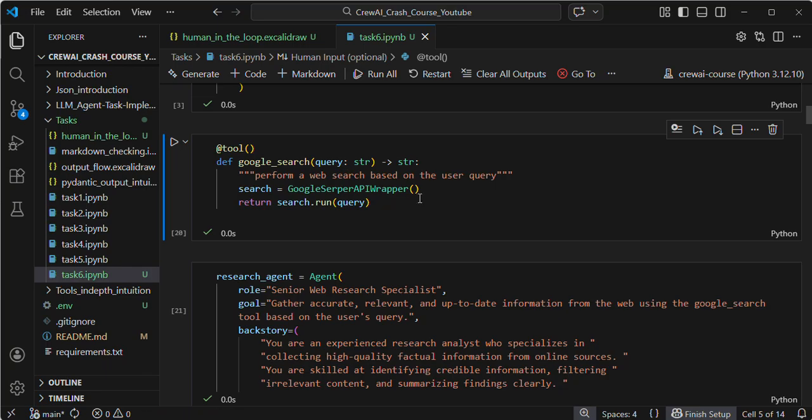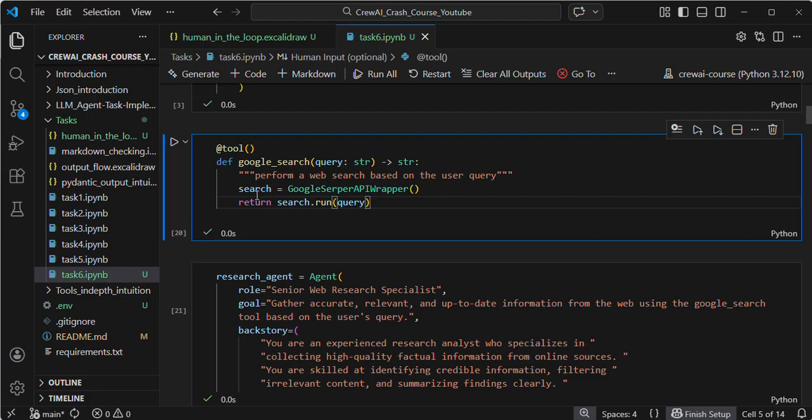Here I'm creating a custom tool. I'm defining this tool decorator, and by default the tool name is the function name. I'm giving some docstring for the LLM. Using the docstring, the LLM is able to identify which tool to call for my use case.